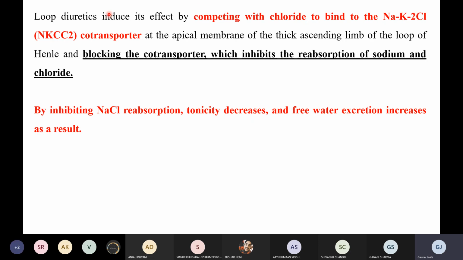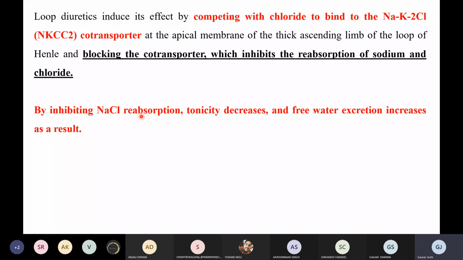So now the loop diuretic induces its effect by competing with the chloride to bind to the NKCC2 co-transporter at the apical membrane of the thick ascending limb of the loop of Henle and blocks the co-transporter, which inhibits the reabsorption of sodium and chloride, right? So what they are doing is inhibiting the reabsorption of sodium and chloride. So by inhibiting the sodium chloride reabsorption, अब क्या होगा, अगर सोडियम क्लोराइड का रीअब्जॉर्प्शन नहीं होगा तो टोनिसिटी डिक्रीज होगी, right? And I guess you are aware of the word tonicity.